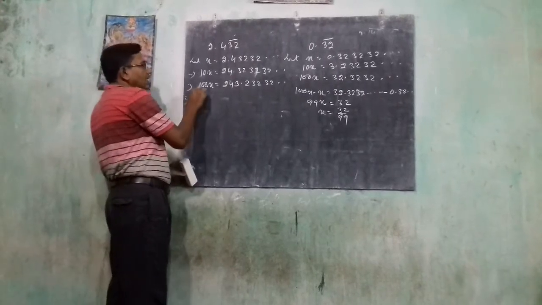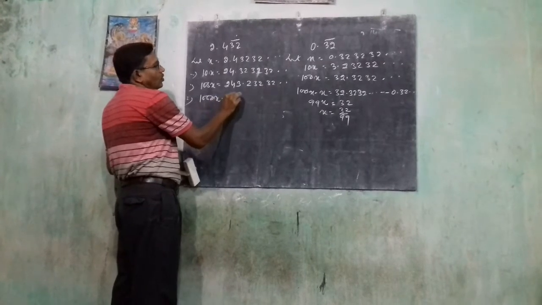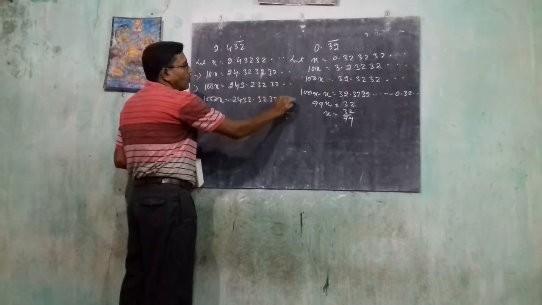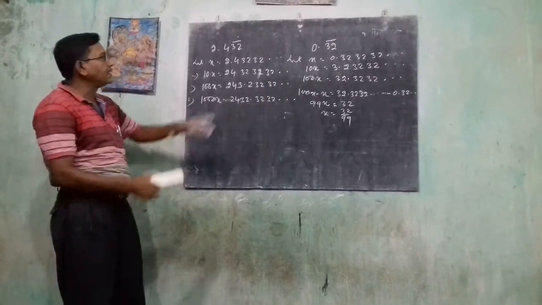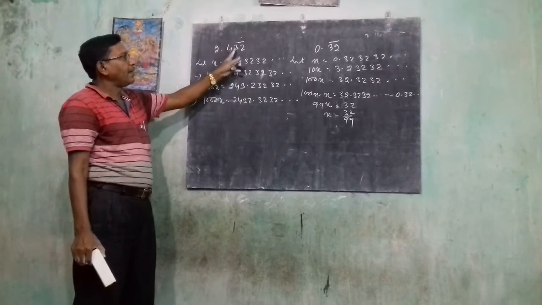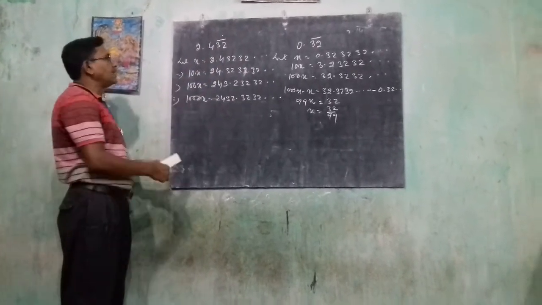Now we take 10 times of the 100x, which is 1000x equal to 2432.3232. So all digits are coming. Now how many digits are here? They are 2 digits: 4 is the separate one and 32 is the one bound by the bar. So 2 digit number here is 10.